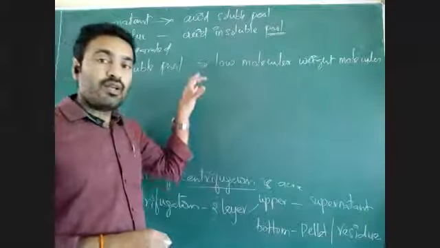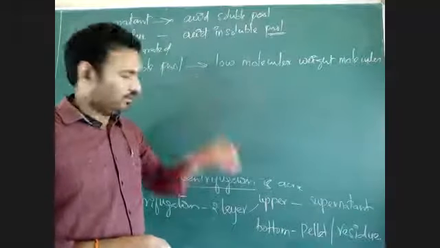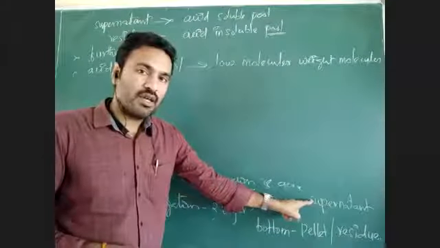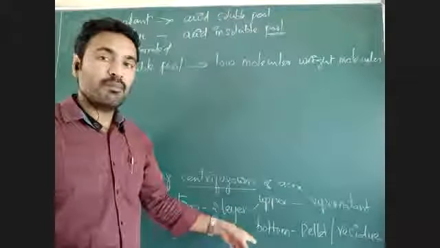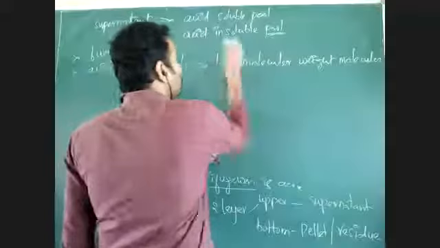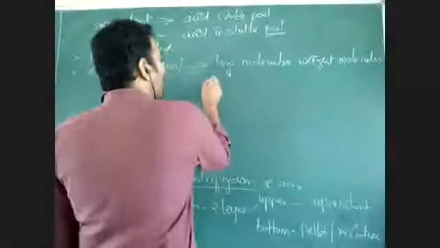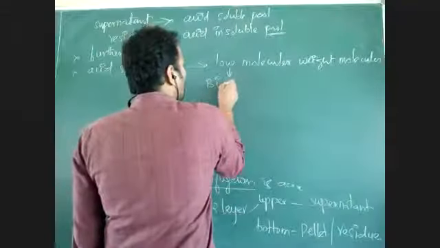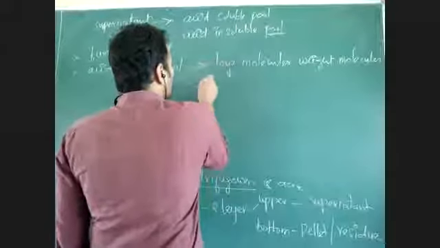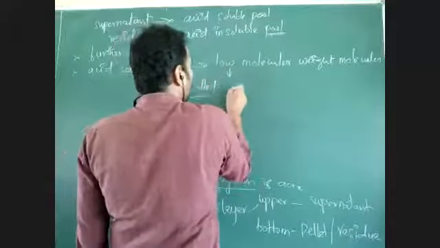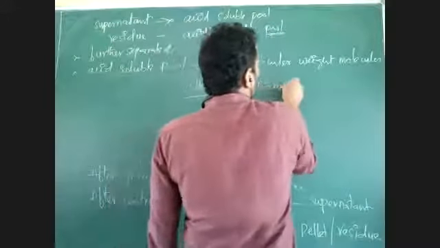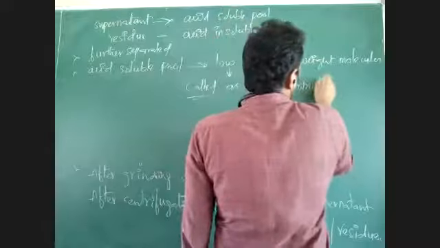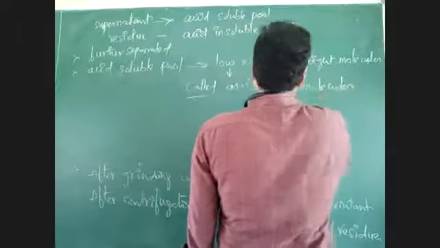If that molecular weight is less, then it will be present in supernatant. If molecular weight is more, it will be present in the pellet. So low molecular weight substances are present. As they have low molecular weight, these molecules are called biomicromolecules.